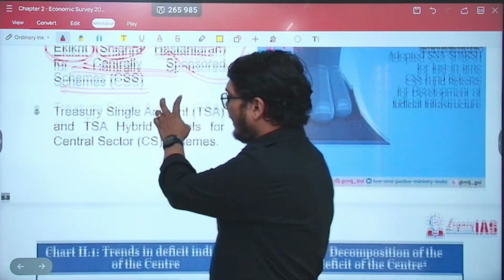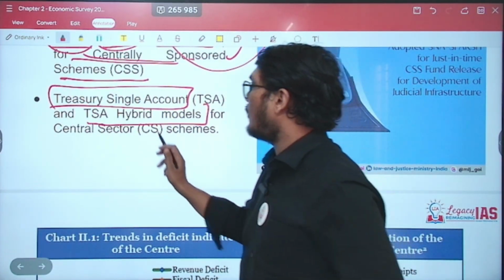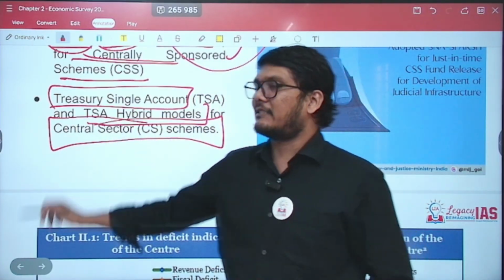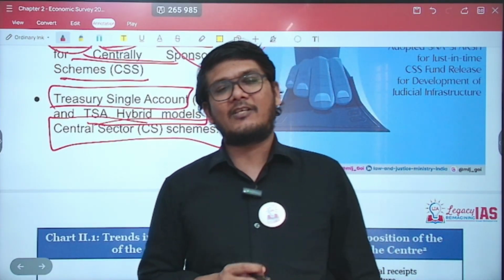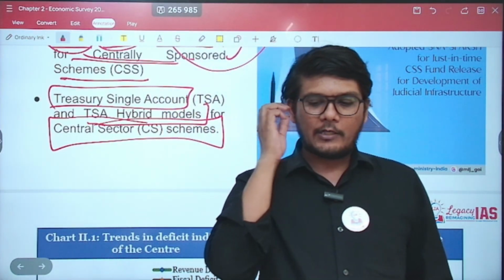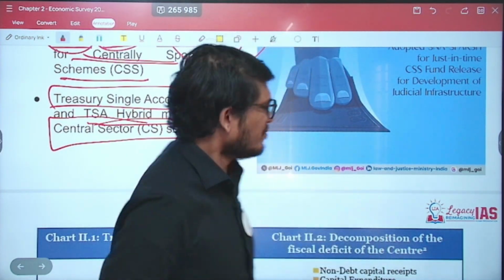That is one thing. Second is the Treasury Single Account and the TSA hybrid model for the central sector scheme. So in both the centrally sponsored scheme as well as the central sector scheme, they have included this particular concept of just in time. Very important.